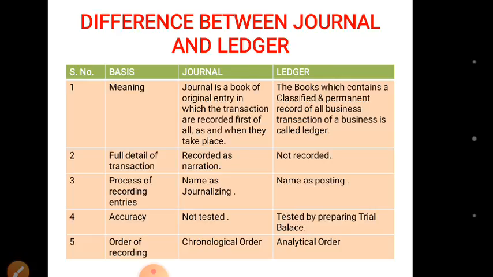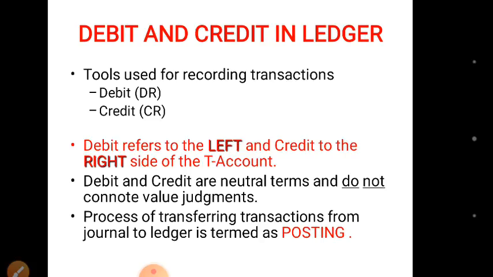Accuracy. In journal, the accuracy is not tested, whereas in ledger, it is tested by preparing trial balance. Order of recording. In journal, it is recorded chronologically. In ledger, it is recorded analytically. Debit and credit in journal and ledger. Tools used for recording transactions are debit and credit. Debit refers to the left hand side and credit refers to right hand side of the T-type account, as we have already studied. Debit and credit are neutral terms and do not connote value judgments.